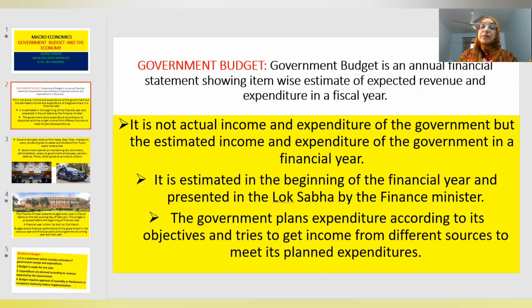It is estimated before the beginning of the financial year, and then the estimate of expenditure and revenue is presented in the Lok Sabha, in the parliament, by the finance minister, and then a discussion is done and it has to be passed there. The government plans expenditure according to its objectives, and the government explains from which source, how much amount the government is going to get. The planned expenditure and planned income is mentioned in the annual budget.